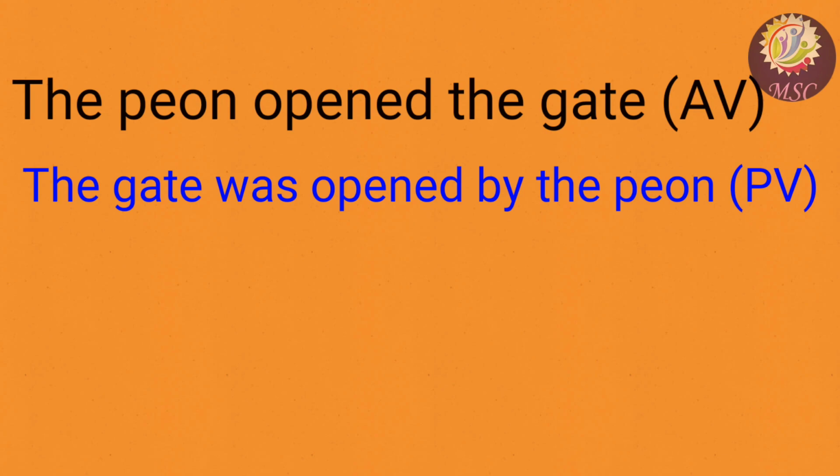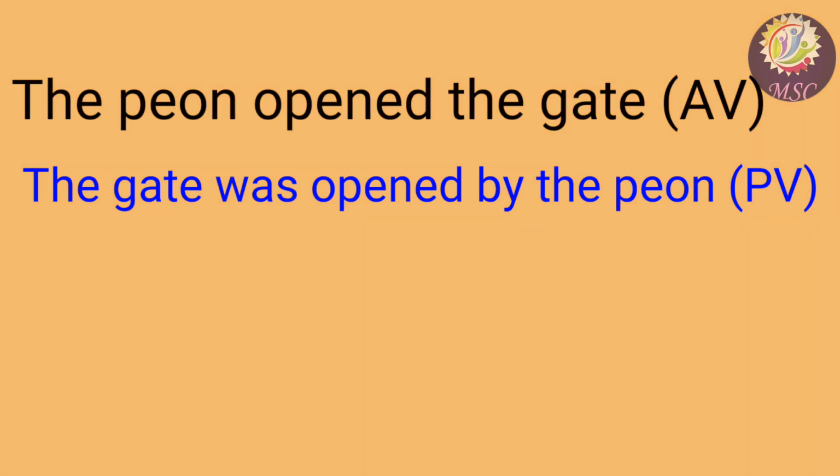Next example is the peon opened the gate. Here the peon is the subject, the active part, opened is the past tense of open, and the gate is the object. The gate was opened by the peon is the passive voice.